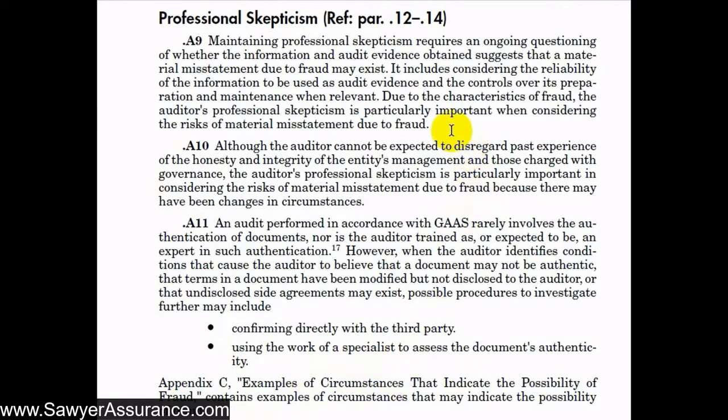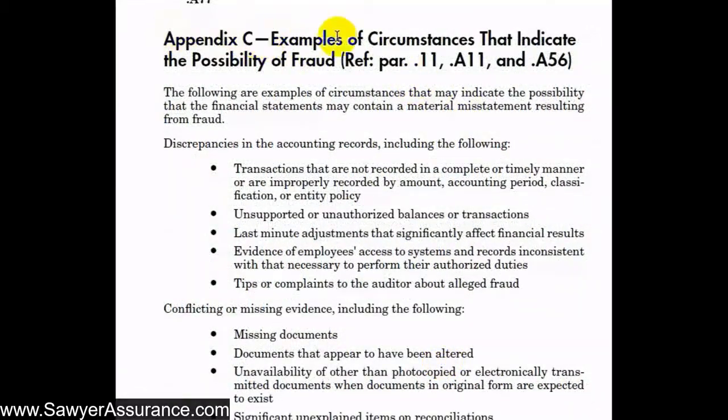They give us an idea of things that we should possibly look out for when we are being professionally skeptical throughout the engagement. Okay, so now we're down here in Appendix C, which gives us some examples of circumstances that might indicate the possibility of fraud. We've got a lot of examples here, so let's just touch on some of the high points. And if you want to research these or read the rest of them later, then you can go to AUC section 240 in the back and read this Appendix C.